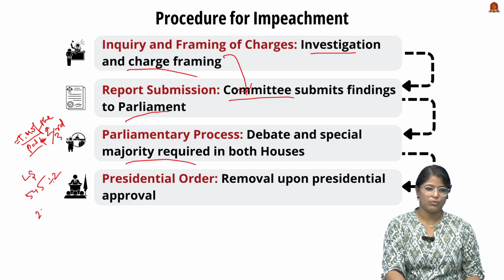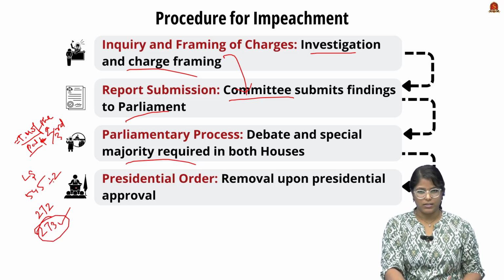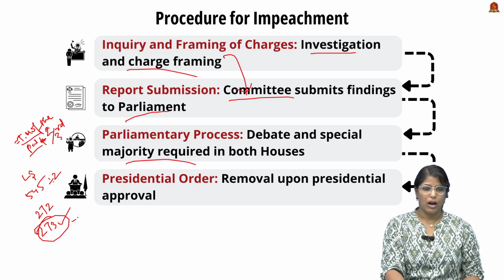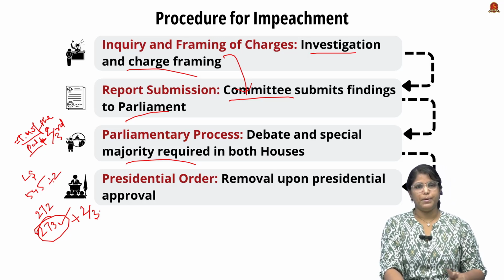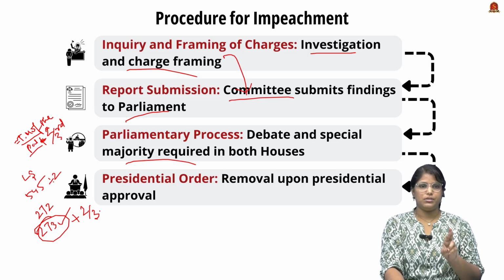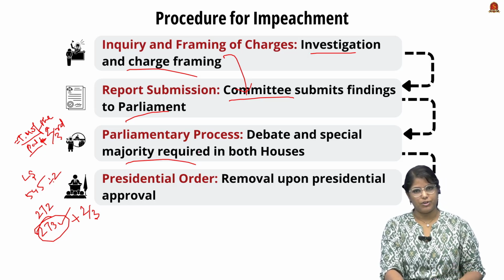It is about 272, so if someone gets 273, it is the majority. This is the case in Rajya Sabha as well. Along with this majority, they have to get 2/3 of the members who are present and voting. So there should be both majorities. This is what we call special majority, and it applies not only in Lok Sabha but also in the Rajya Sabha.